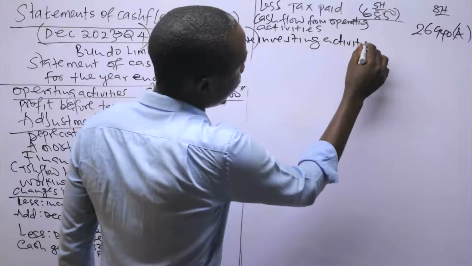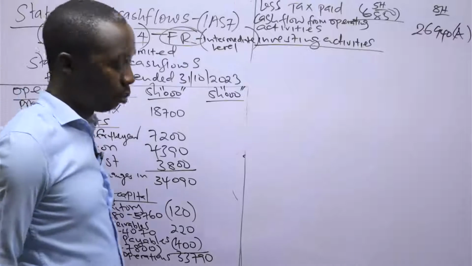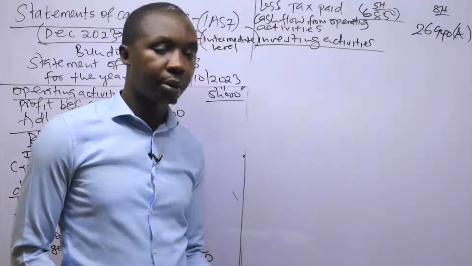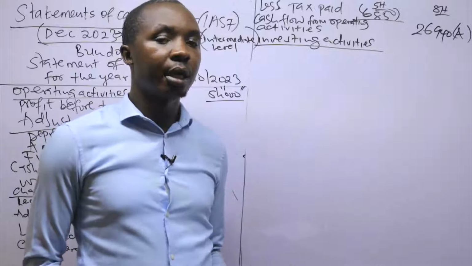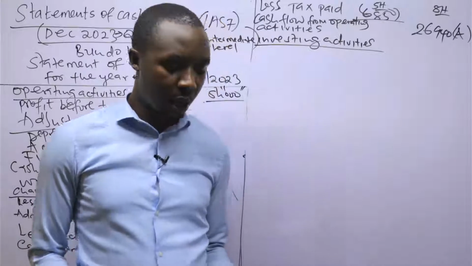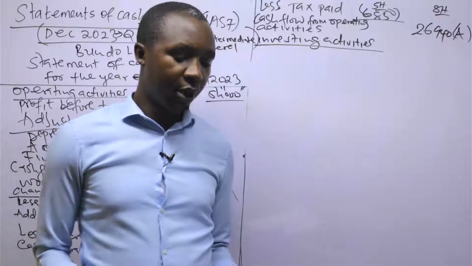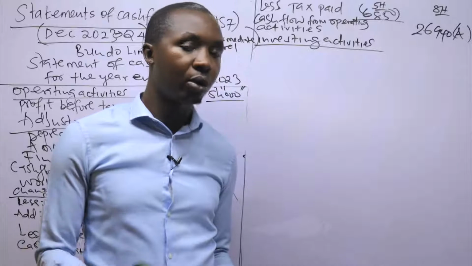For the investing activities, we consider activities that lead to a change in size and composition of the non-current assets, for example, the acquisition of plant and machinery, acquisition of investments, investment income, proceeds on disposal of plant and machinery, and proceeds on disposal of investments.